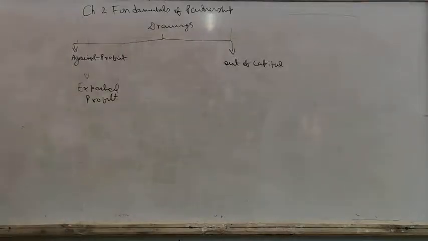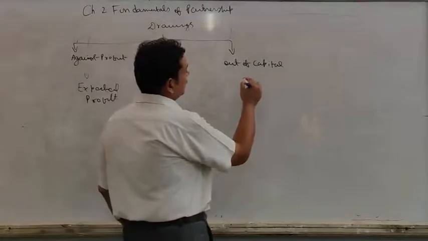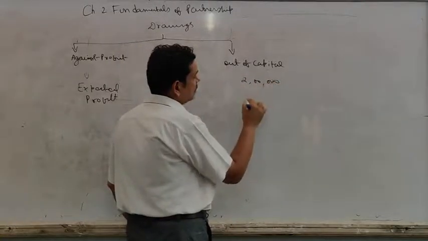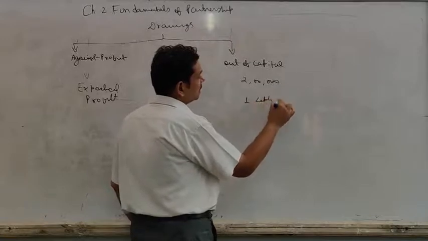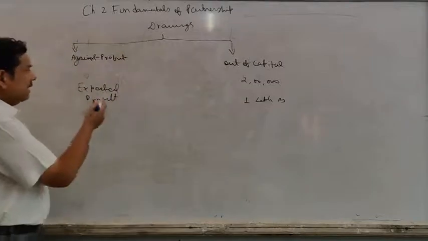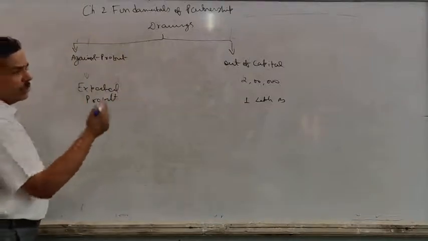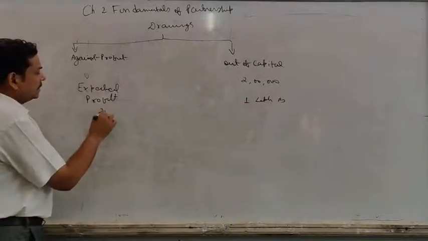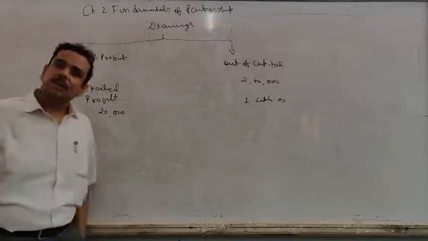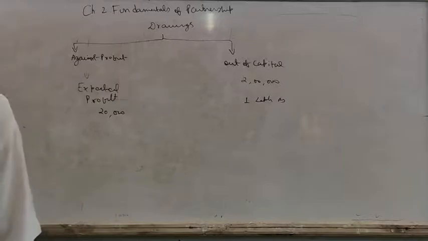Clear? Now consider an example. If a partner is having a capital of 2 lakh and he has almost withdrawn 1 lakh rupees, so this is drawing out of capital. But in case of drawing against profit, he has invested 2 lakh and withdrawn only 20,000. This means 10% is a normal rate of return. So withdrawal of the 20,000 will be treated as drawing against profit. Clear?